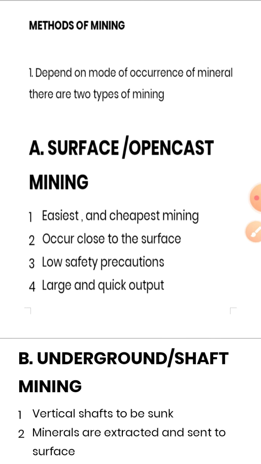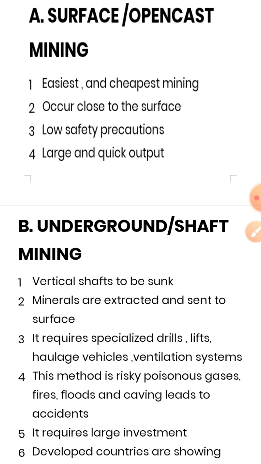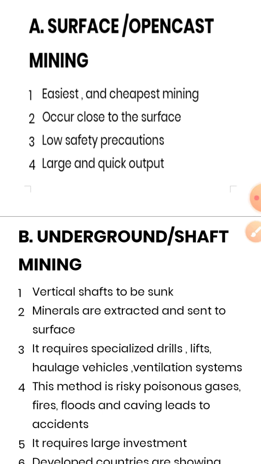Methods of mining. It depends on the mode of occurrence of the mineral, and there are two types of mining. First, surface mining, also called open cast mining, and the second one is underground mining, also known as shaft mining. Surface mining is the easiest and cheapest mining because we have to dig out the mineral from the surface area only; the mineral occurs close to the surface.